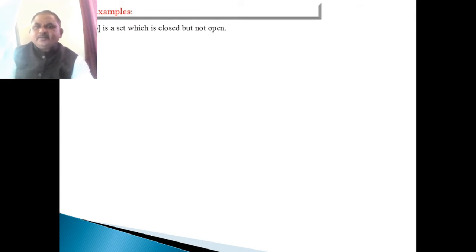Another example. A closed interval is a set which is closed but not open. By the definition, why is this closed?